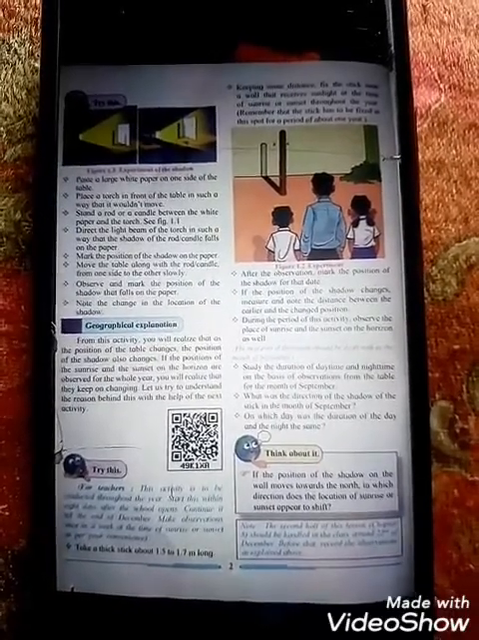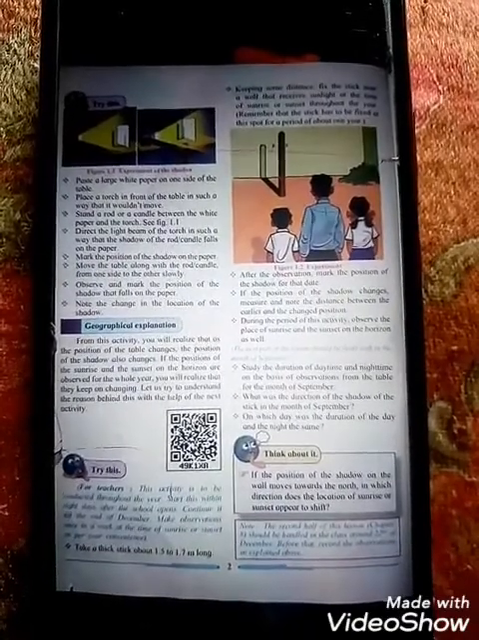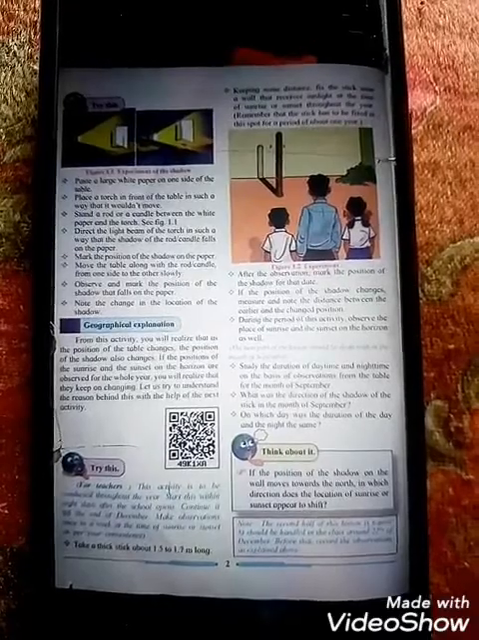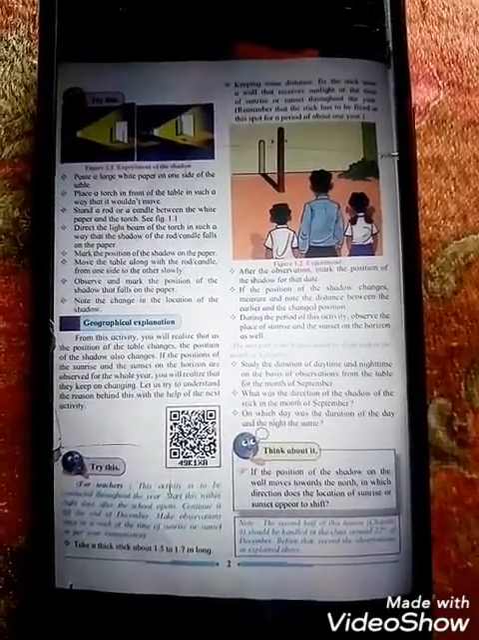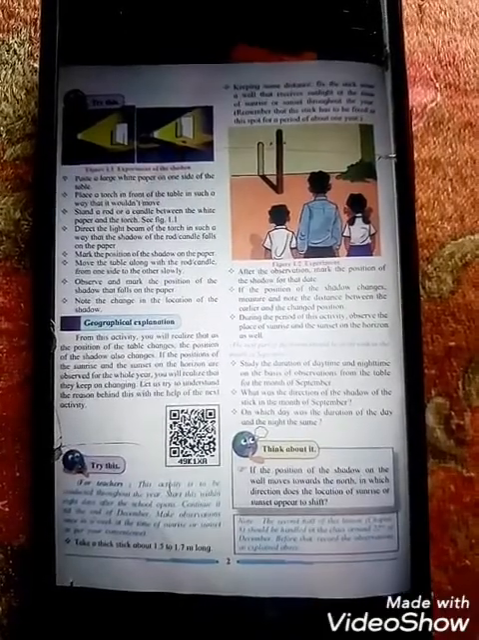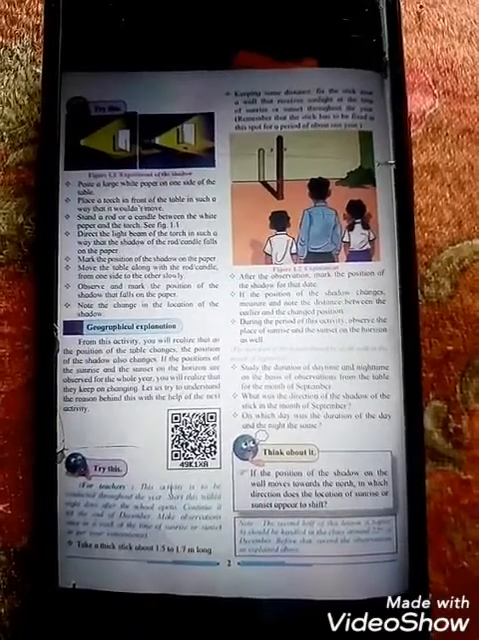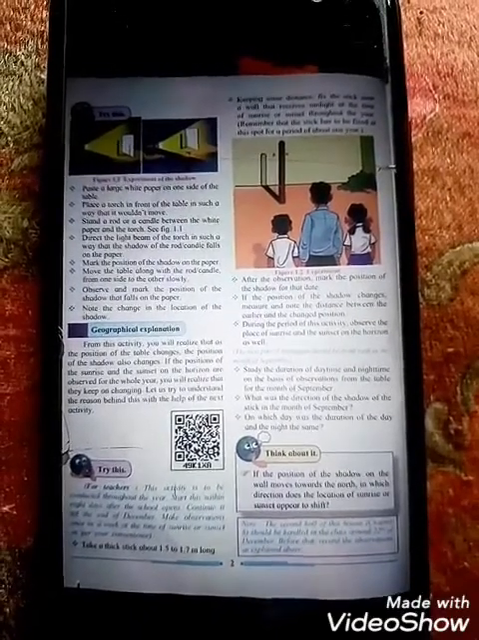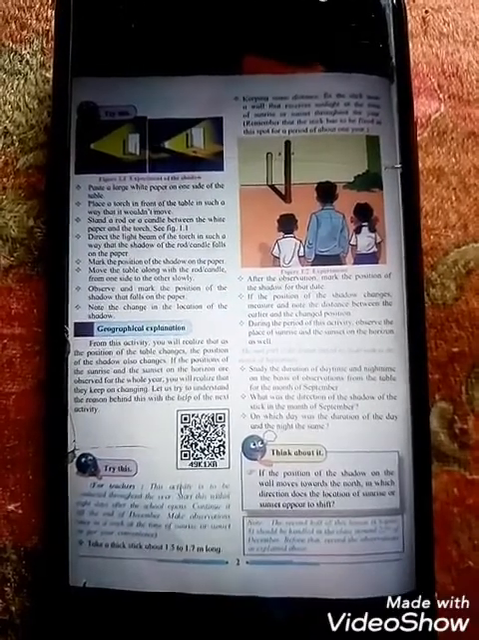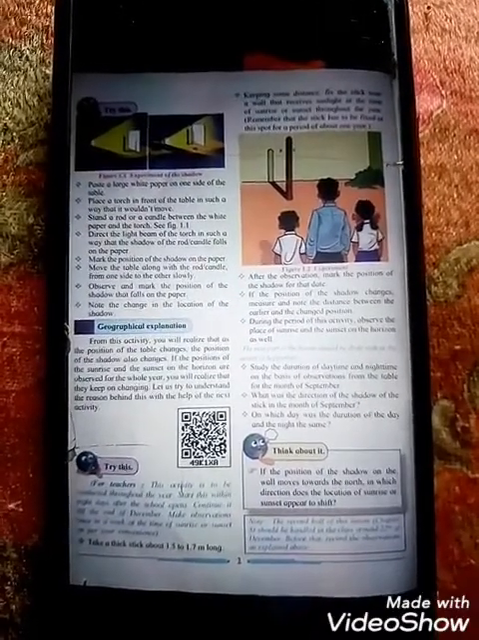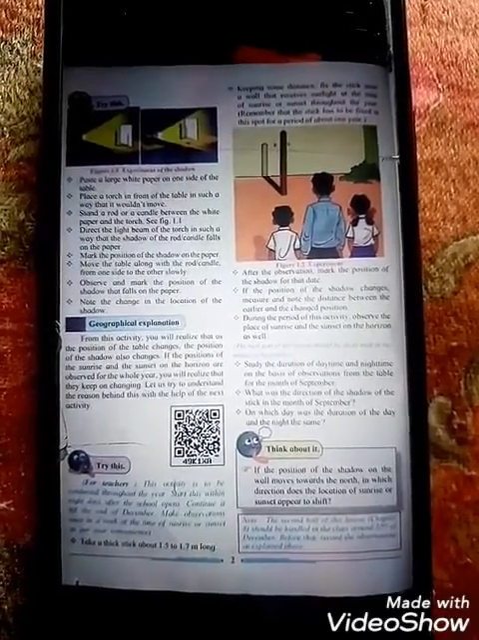Afterwards, you have to move slowly the table along with the rod candle from one side to the other. Observe and mark the position of the shadow that falls on the paper. Now what happened is that earlier the shadow, which you marked, was in a different place, and when you move the table, you see that the mark of the shadow will be in a different place. Afterwards, note the change in the location of the shadow.